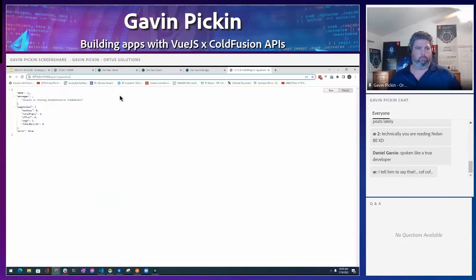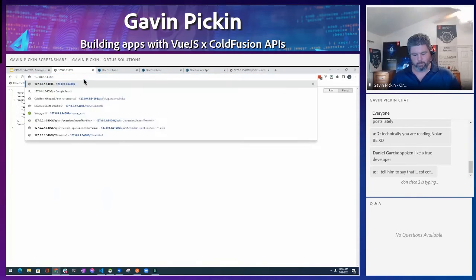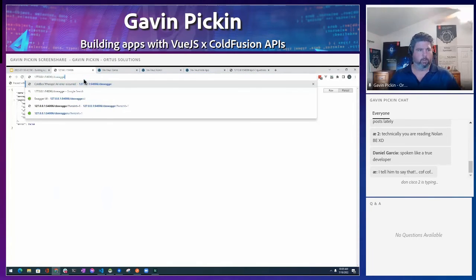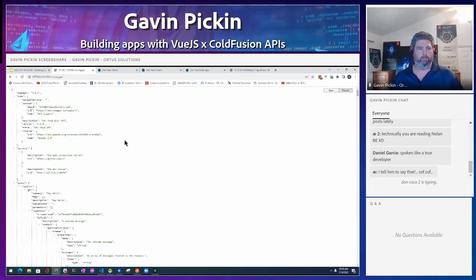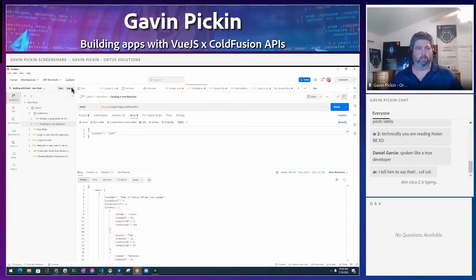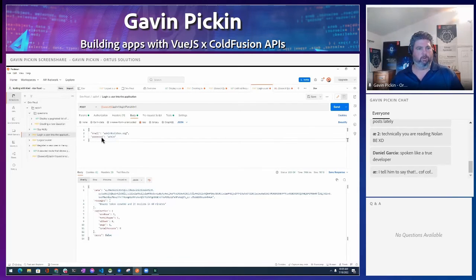Okay, so if we come over here and look at CB Swagger, it's going to pull up the Swagger documentation for our app, and a lot of it's already generated. Okay, great. What does that mean to me as a developer? It means if you use Postman, you can import a new workspace. You can import that Swagger doc, and it's going to generate this. It gives you all the tools you need to log in a user. So here's the login user. You can put in your email and password, log in, and it's going to spit out some JWT information.